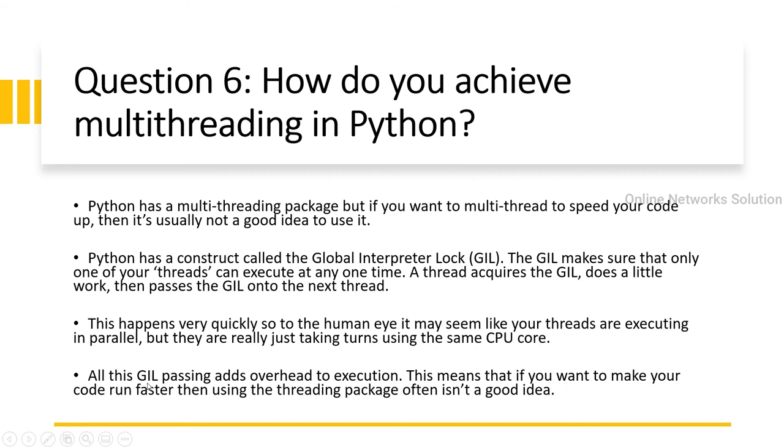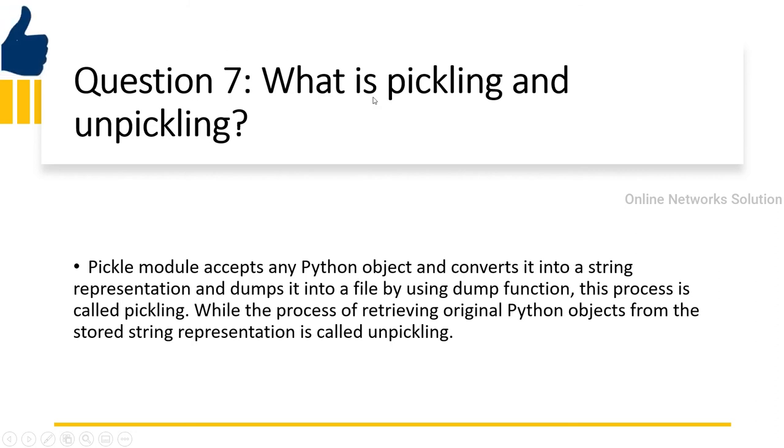All this GIL passing adds overhead to execution. This means that if you want to make your code run faster, using the threading package is often not a good idea. Question number 7. What is pickling and unpickling? The pickle module accepts any Python object and converts it into a string representation and dumps it into a file by using the dump function. This process is called pickling. While the process of retrieving the original Python object from the stored string representation is called unpickling.